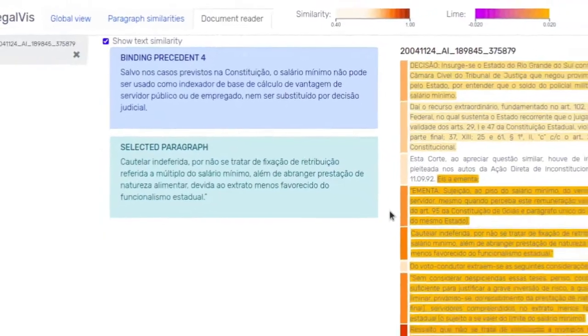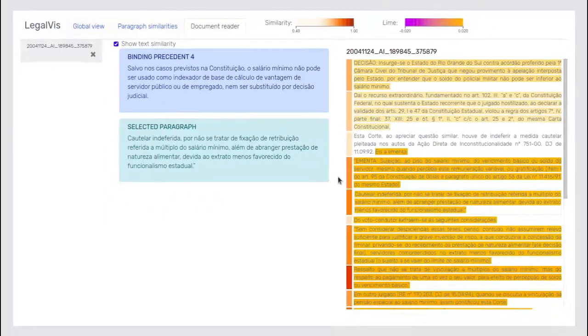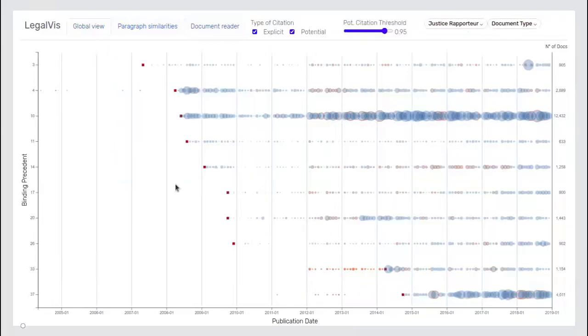What has been described so far demonstrates the usefulness of LegalVis for identifying and analyzing documents published before the creation of the binding precedent they are somehow related to. Let's see our last example.